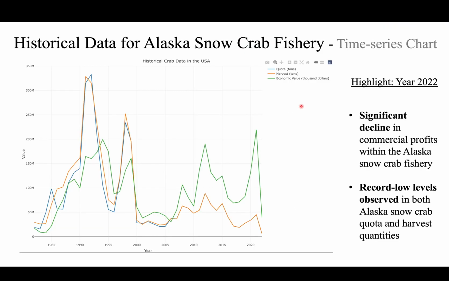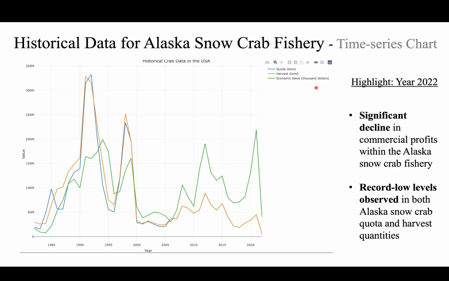In the plot, the relation between three variables is shown: the quota, the harvest or catch, and the landing or economic value. The quota is the amount of crab that can be legally caught in a given year. The harvest is the actual amount of crab caught by the fishermen. The landing value is the economic value of the crab that is landed. Later, we'll further discuss the relationship between these variables.